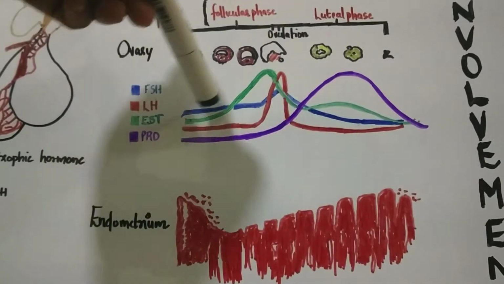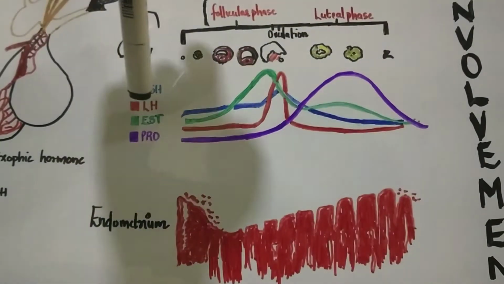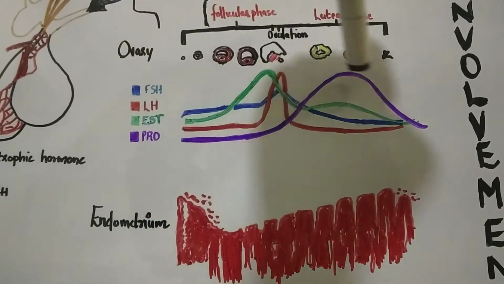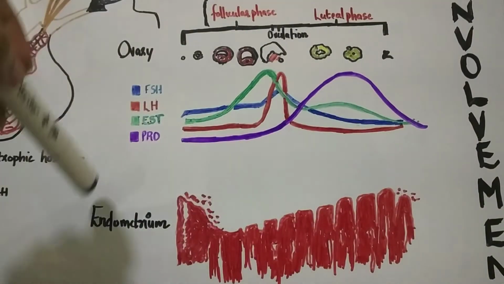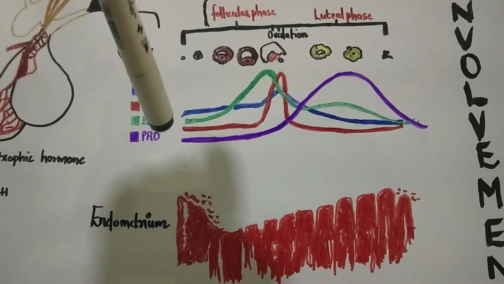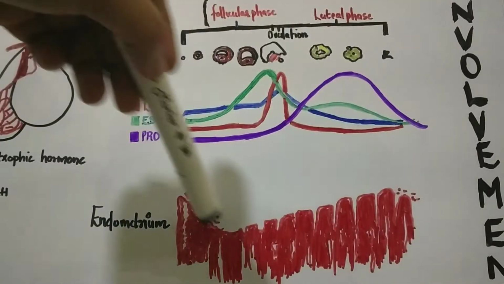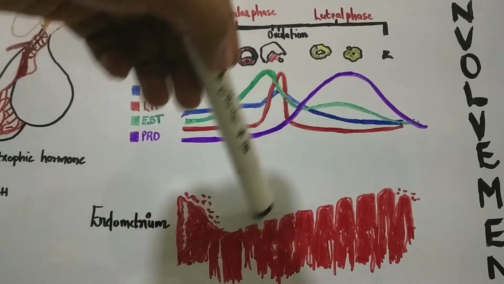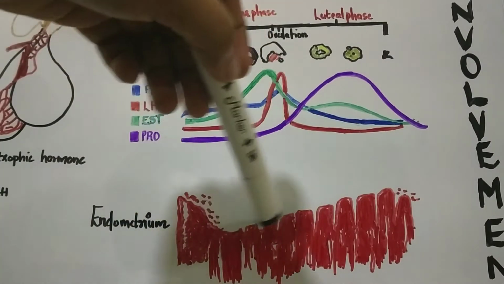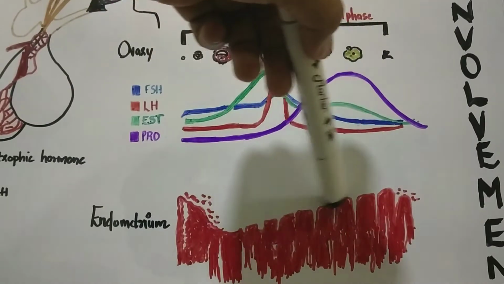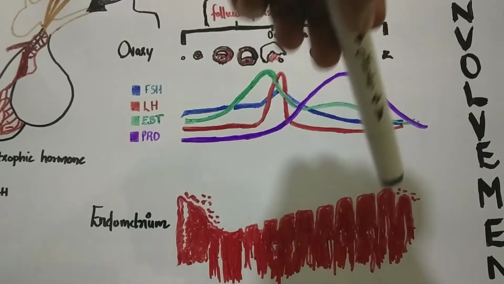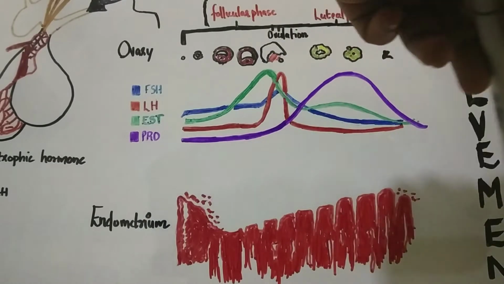That is the FSH, which I have marked with blue, LH with red, estrogen with green, and progesterone with violet. And next is the endometrium, that is the changes that occur in the uterus. First there is shedding of the endometrium, next is the post-menstrual phase, and again the proliferation occurs, and finally the secretory phase of the endometrium, after which the next cycle starts.